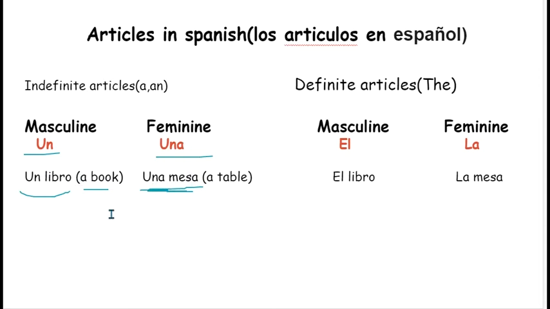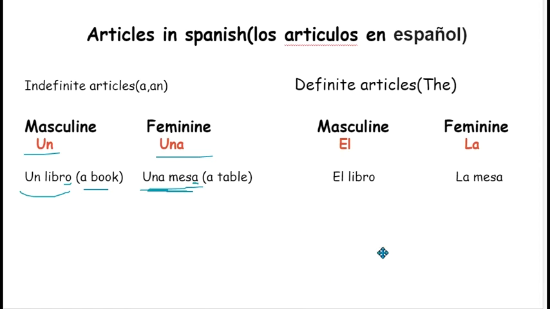The best way to remember if the noun is masculine or feminine is to see the ending of the word. If the word ends in o, then we will use un, and we will consider it a masculine noun. But if the word ends in a, like for example in mesa, then it will be a feminine noun. But not in all cases. There are exceptions, and I will tell you about that later in this video.